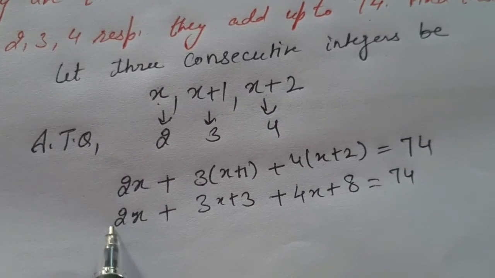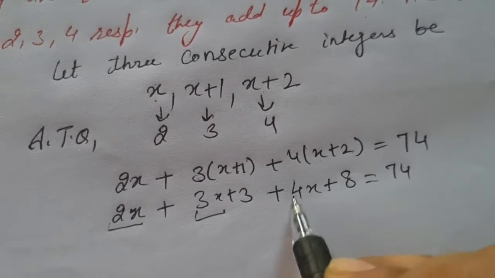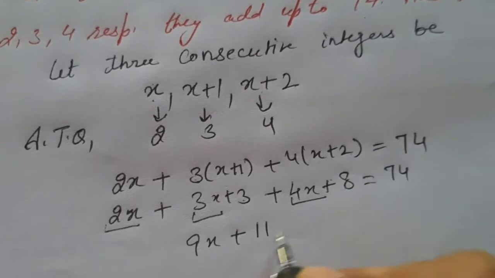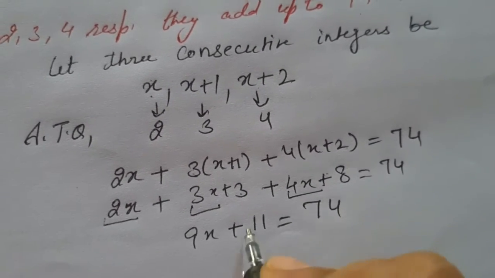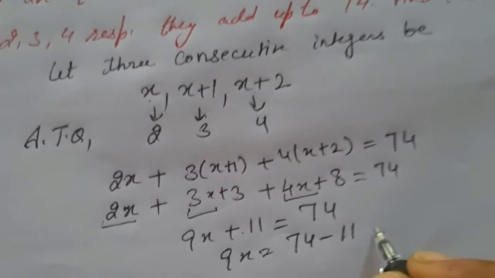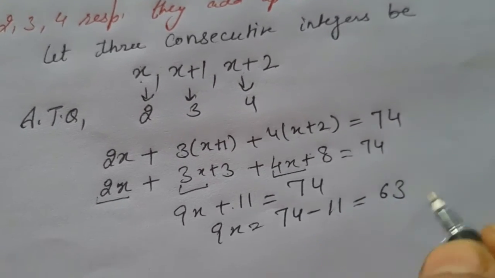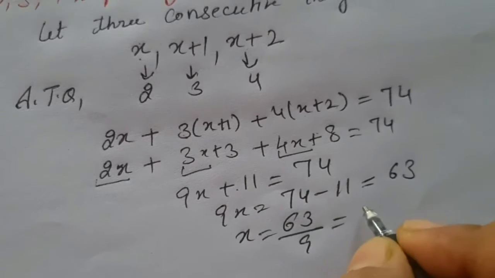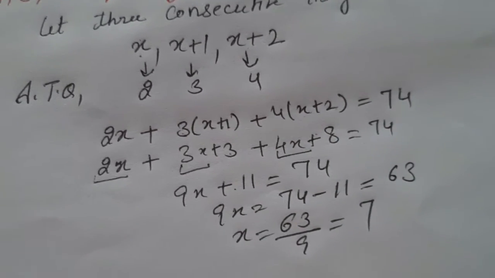Now we will add all the terms with x: 2x, 3x and 4x, 9x, plus 3 plus 8, 11, that is 74. Now 11 will be transposed, it will come out to be 74 minus 11, that is 63. Now x will be 63 by 9, that is 7.